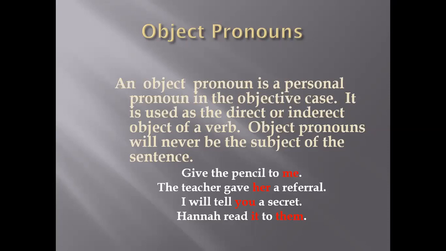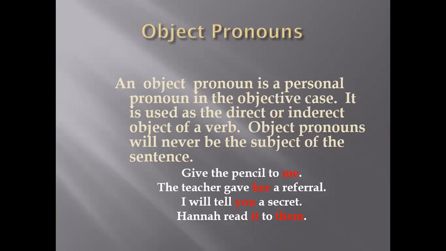And the object pronoun for I is me. The object pronoun for I is me. Because I is for subject, but me is for object. So give the pencil to me, not to I, because I just comes in the subject place at the beginning of the sentence before the action. But now we talk about after the action. For this reason, we say me.